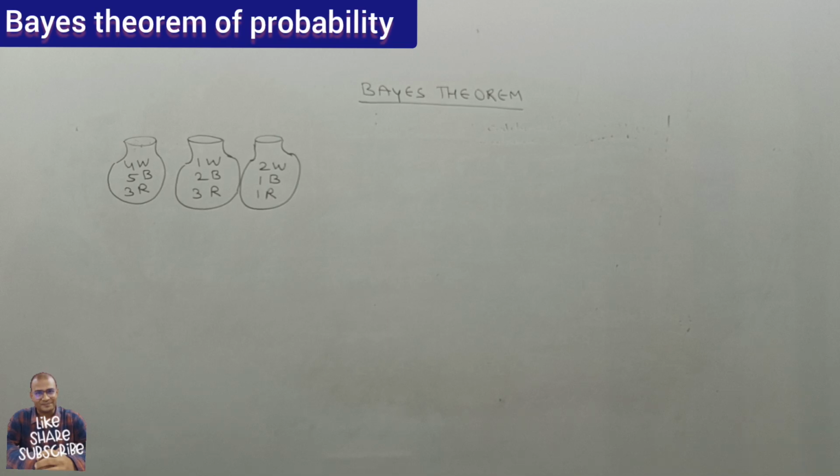Repeating the question: 1 urn is selected at random and 2 marbles are drawn that happen to be 1 white and 1 red. What is the probability that they come from the first, second and third urn?